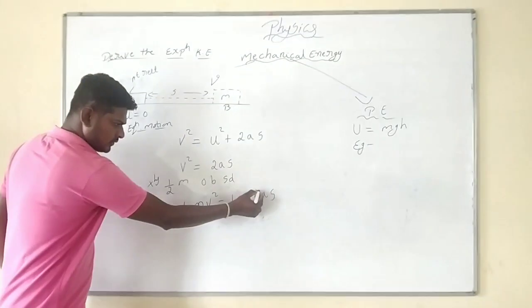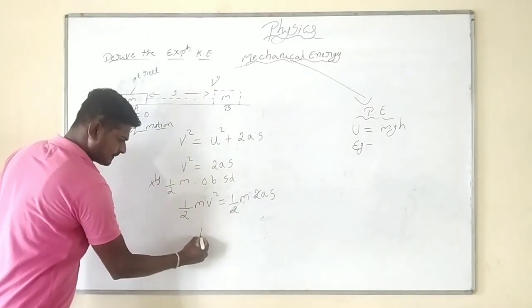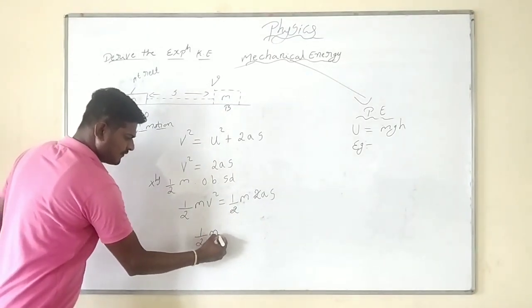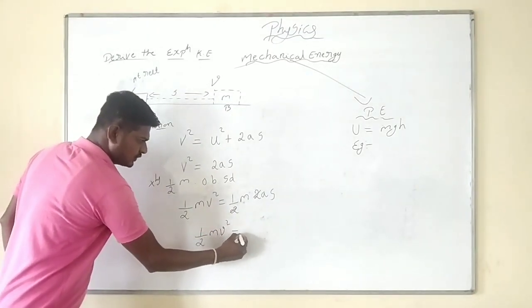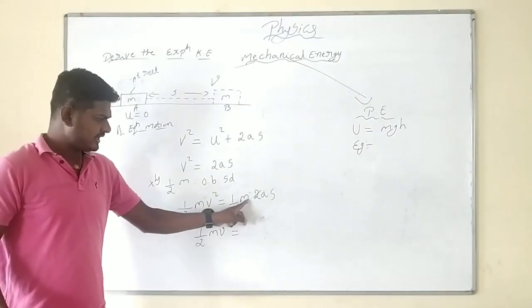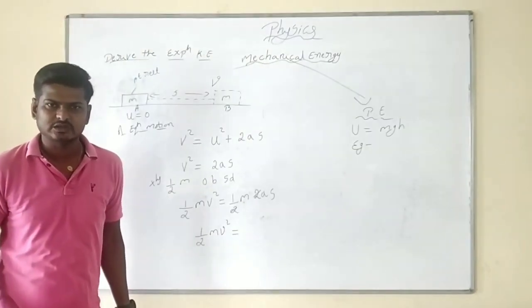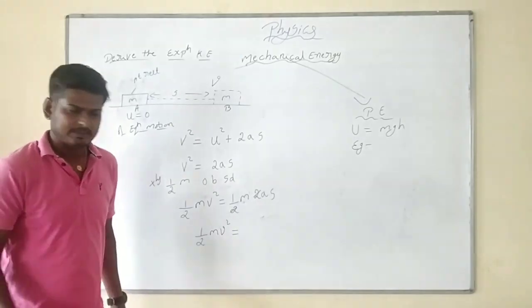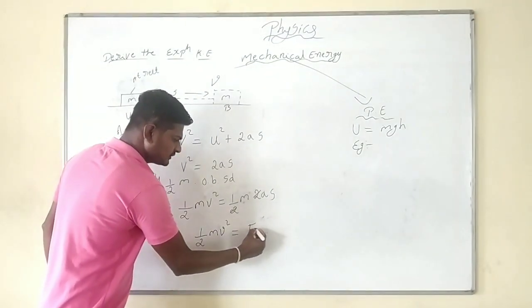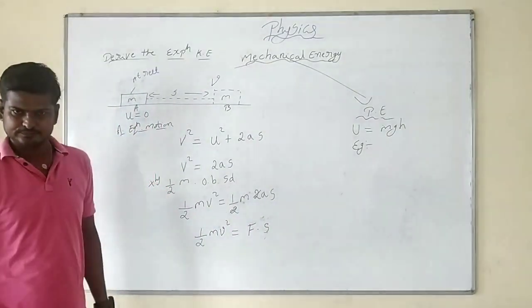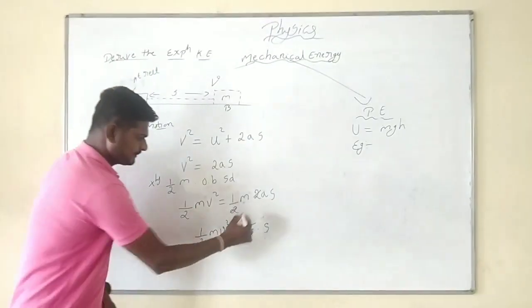The 2 cancels. Half mv square is equal to m into a. Mass into acceleration is force. Force into displacement.